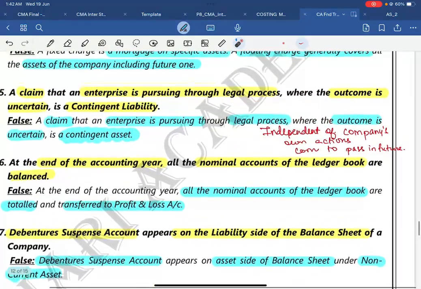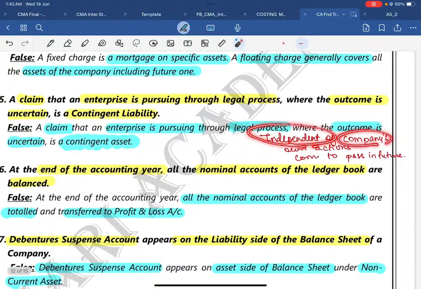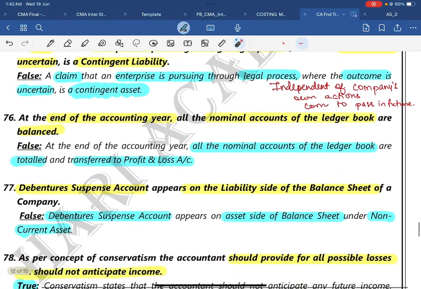What is a contingent asset? Simply, it is independent of the company's own action, to come to pass in the future. It is very simple. It is not in the company's hands to predict whether they will win a legal process or not. So it is independent of the company's own action, to come to pass in the future, so it will be a contingent asset.